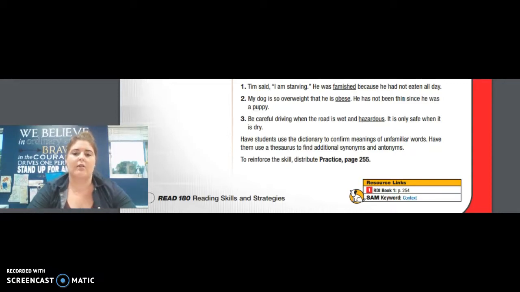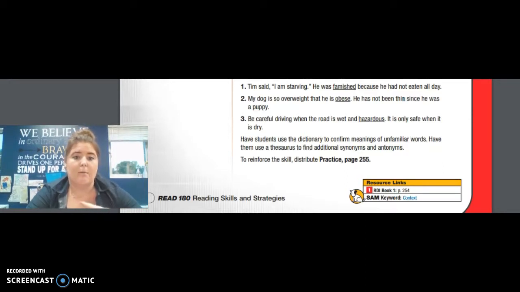So I'm thinking that starving must be the antonym, and famished's definition must be that he is hungry, or is a synonym. And so that's kind of how I would use the words, synonyms, antonyms, and the other kind of context clues to help me define that word.